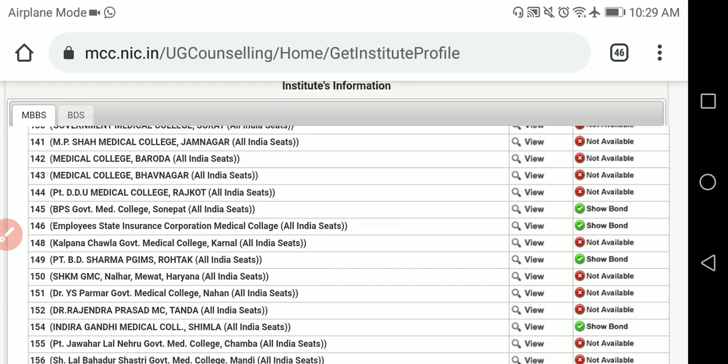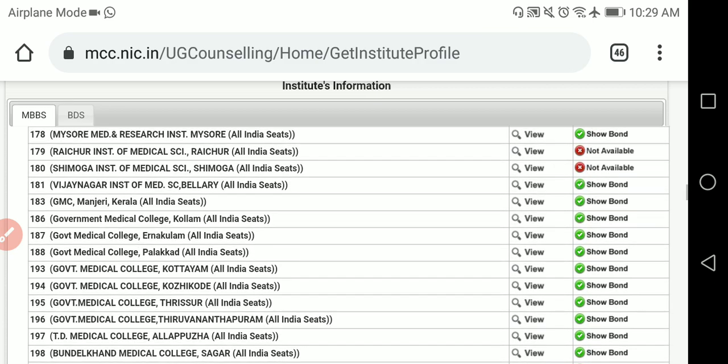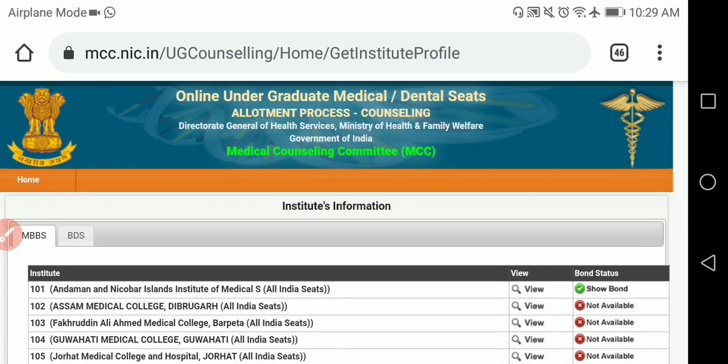Depending on that, you have to make a list of colleges before choice filling, because once you make a choice filling and lock that process, you cannot change it again. So you have to prepare these lists in your house itself. Remember that. For that, every piece of information is there here. This is about participating institutions in MBBS and BDS.